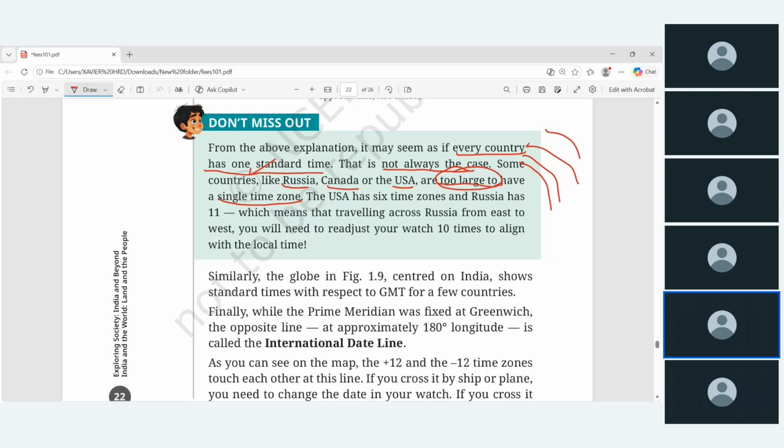For example, the US has 6 time zones, Russia has around 11 time zones, which means that traveling across Russia from east to west, you will need to readjust your watch 10 times to align with the local time.